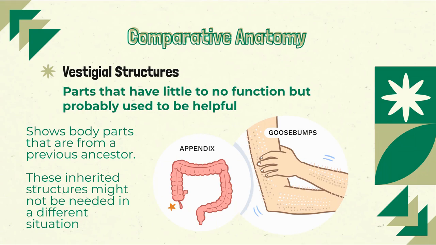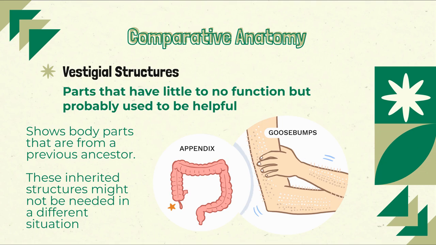For example, we have an appendix, which was a structure that aided in digestion of tough herbivorous foods. Now that our diet is not really plant based, or we're not eating tough to break down plant material, the appendix is not as useful anymore. And people can have the appendix removed and live a normal, healthy life.